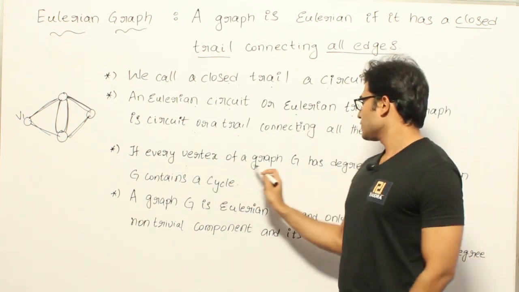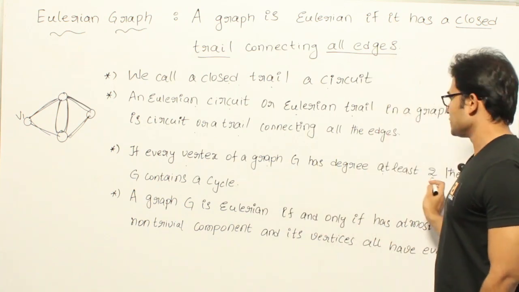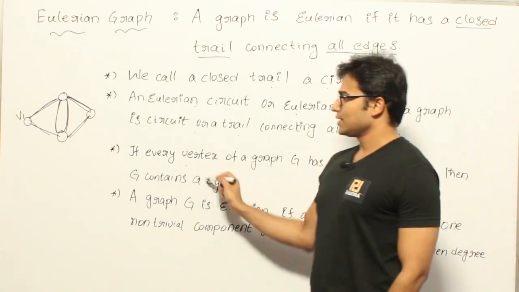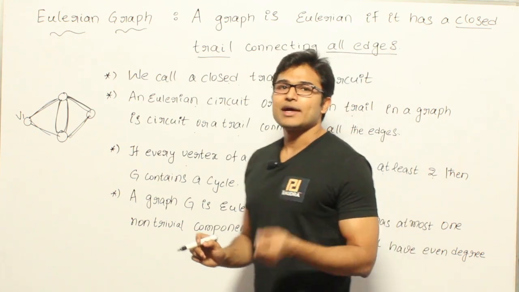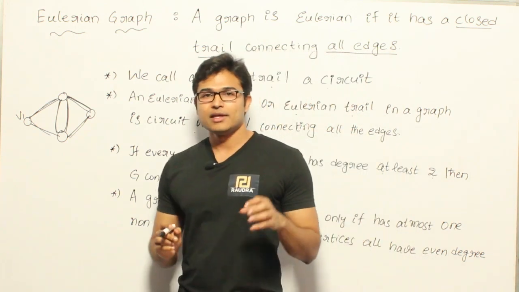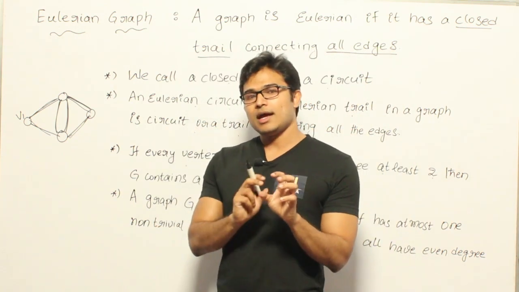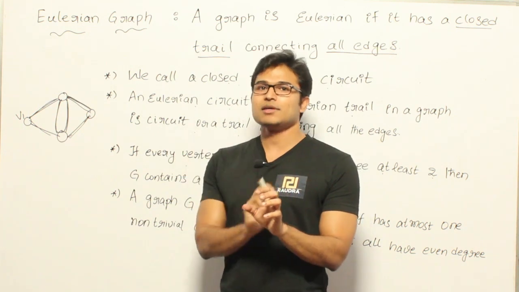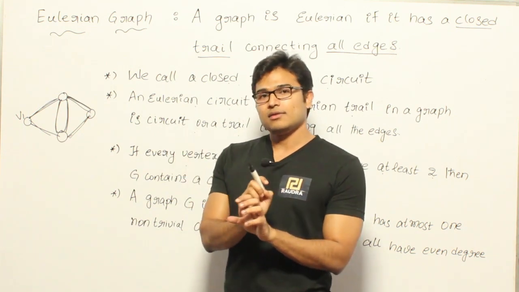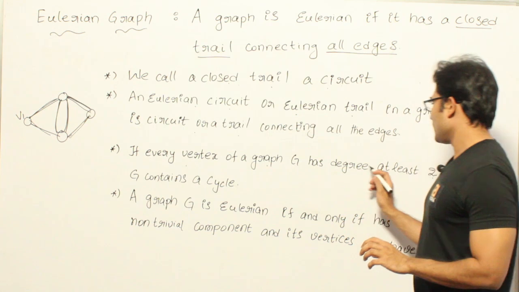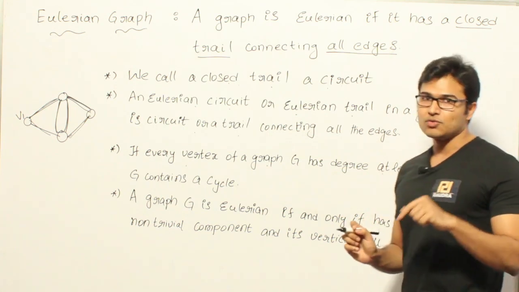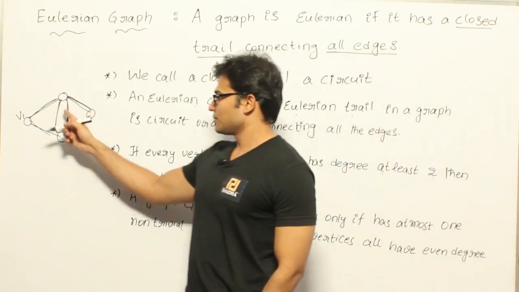Now if every vertex of a graph G has degree at least 2, then G has a cycle. See, what is a cycle? If I start from one node and have to reach the same node, then they are saying that every vertex should have at least degree 2. Why is that so? You can observe in this.